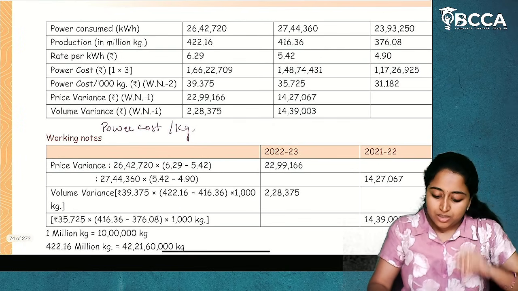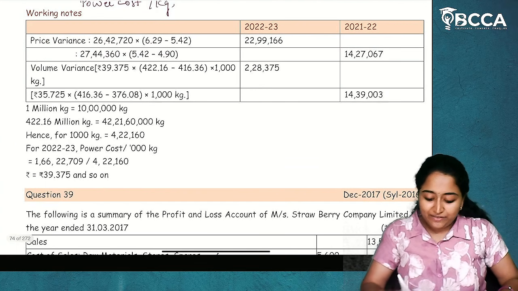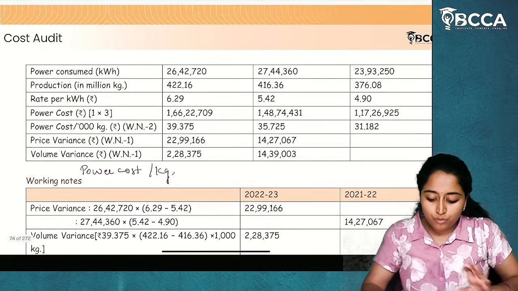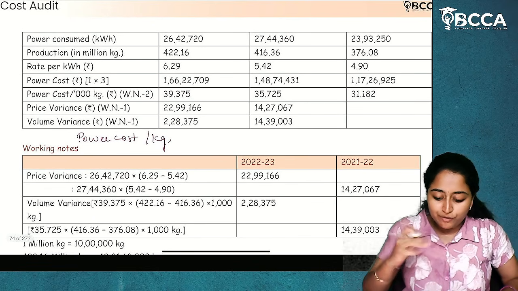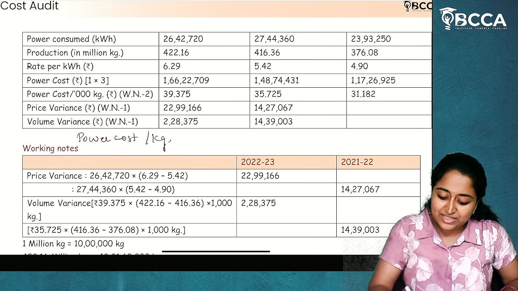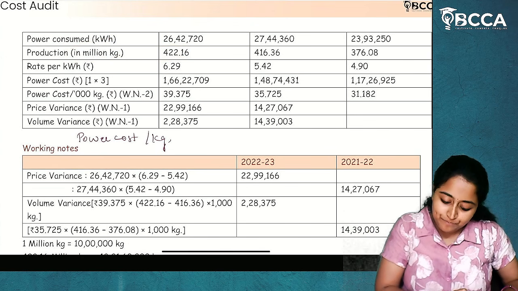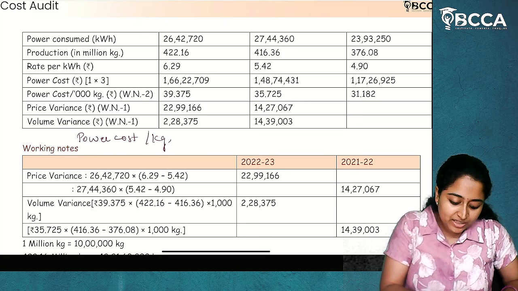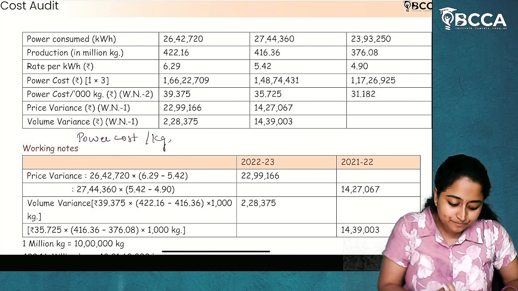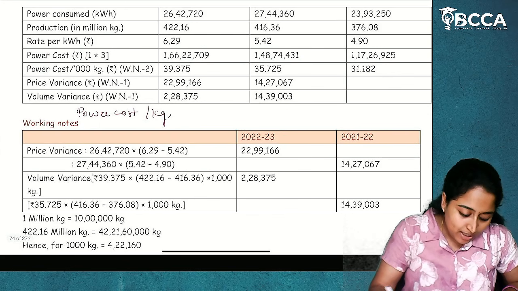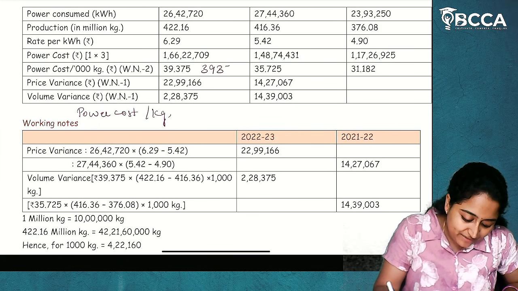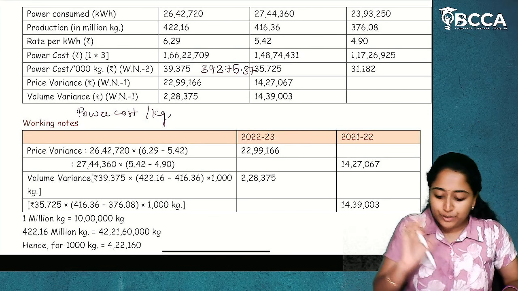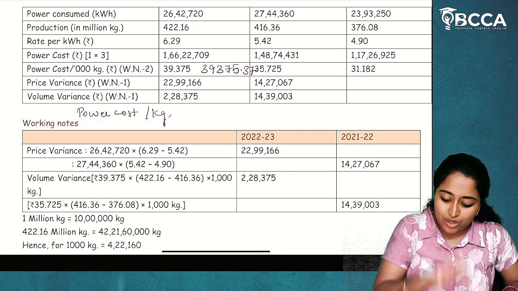422.16. So here in material, it will be complicated to bring million into thousands and all. If you don't want to, don't follow it. What you can do, you can follow the same which is given, 422.16. Put it in million kgs itself. What is total power cost? 1 crore 66 lakh 22,709 divided by 422.16. You will get the answer to be 39,375.37. Okay, you can put it as 37 or just put 39,375 as the round figure.